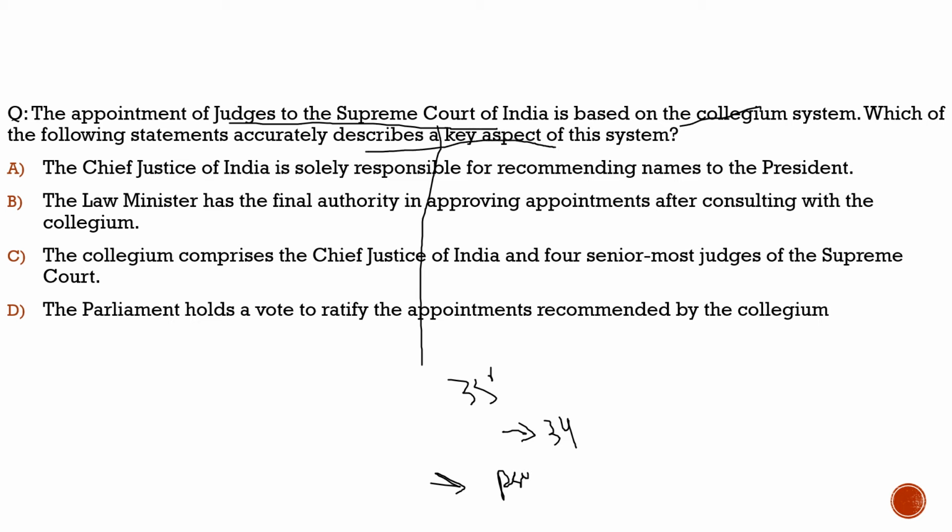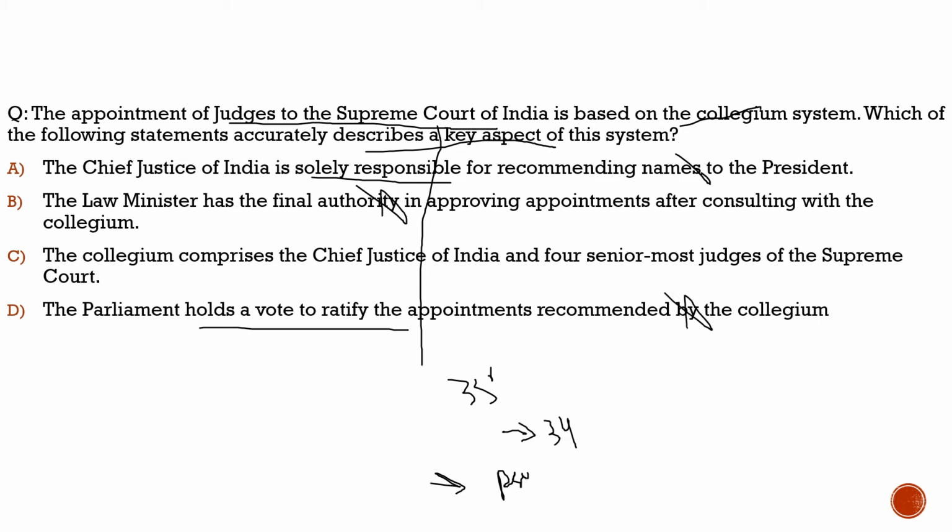First statement, the Chief Justice of India is solely responsible for recommending names to the President. No, he is not solely responsible. He needs assistance from a few others, which we will see. Second statement, the Law Minister has the final authority. Totally incorrect. Third statement, the Parliament holds a vote to ratify the appointment recommended by the Collegium. They can try their best, but they don't have the final say. So this is also incorrect.